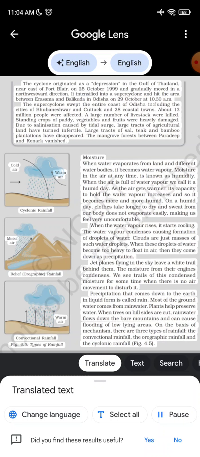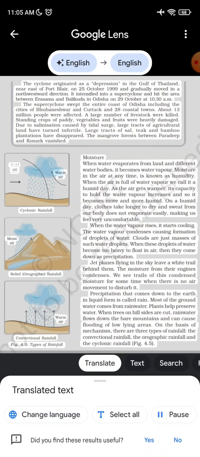coastal towns. About 13 million people were affected. A large number of livestock were killed. Standing crops of paddy, vegetables and fruits were heavily damaged. Due to salinization caused by tidal surge, large tracts of agricultural land have turned infertile. Large tracts of sal, teak and bamboo plantations have disappeared. The mangrove forests between Paradeep and Konark vanished.